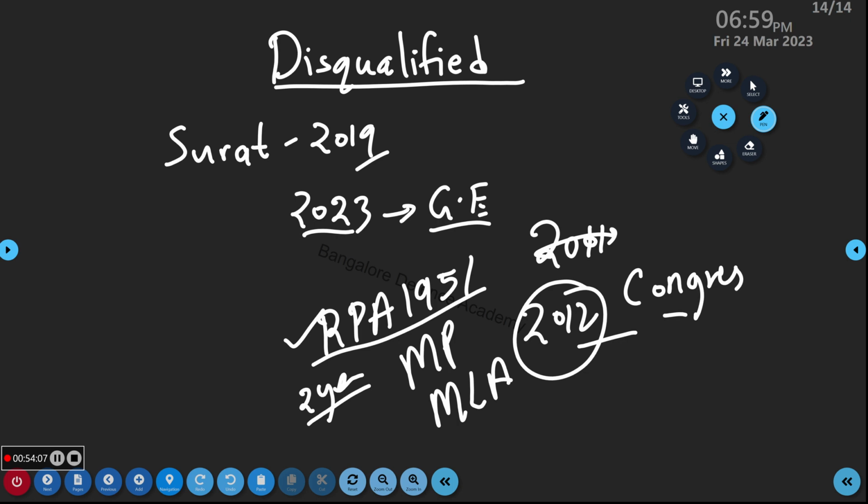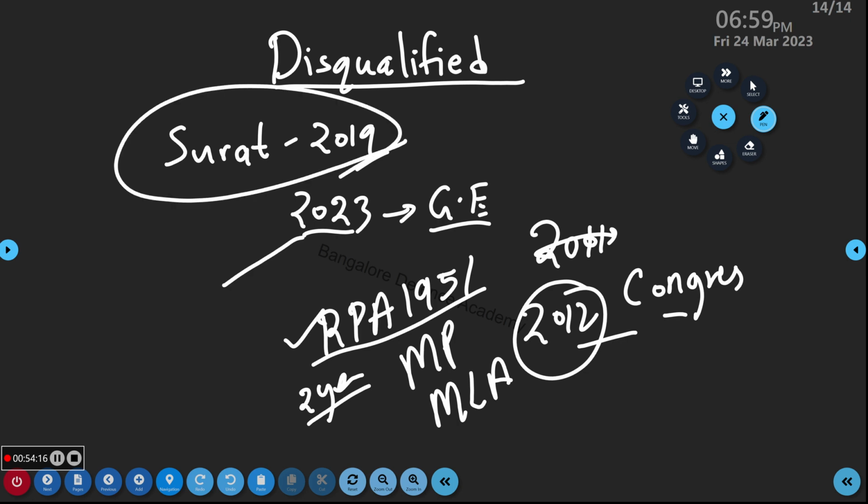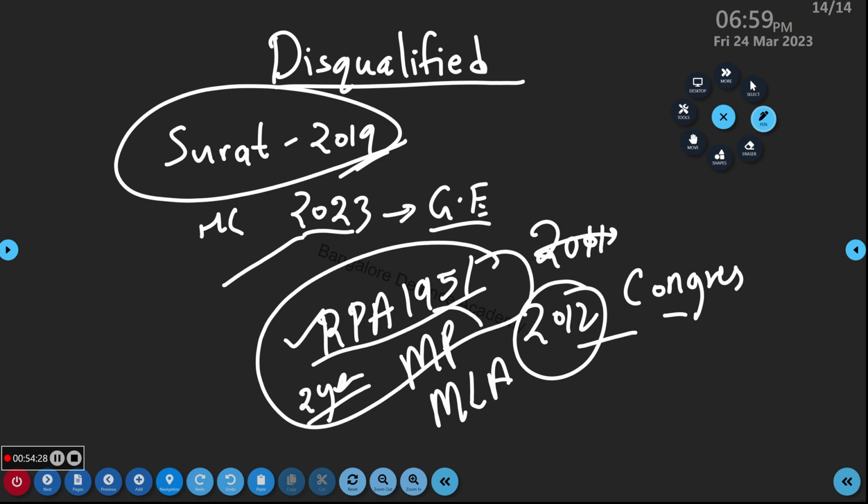He has to prove that no, it is a fake case, or bail or something like that. There are many options. Yes, he has got bail. See, there are a lot of options, like these two or three options. If all these three options run out, then definitely he has to go out of the MP seat, or otherwise he has to go to jail for 2 years. So this is what is happening now.